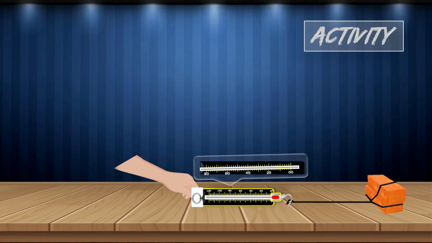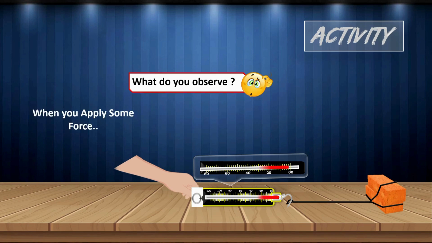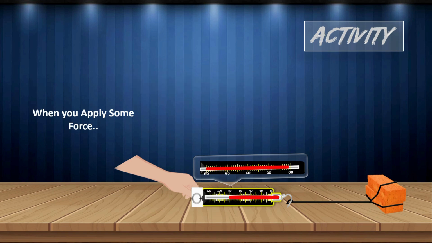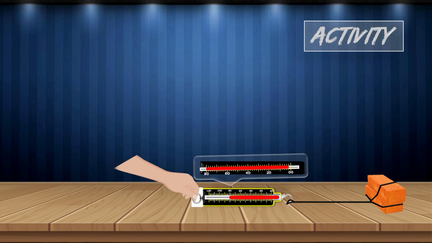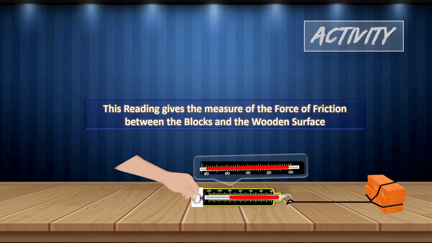Now let us put more blocks. When you apply some force, what do you observe? The reading of the spring balance changes, but the block does not move. This reading gives the measure of the force of friction between the blocks and the wooden surface.